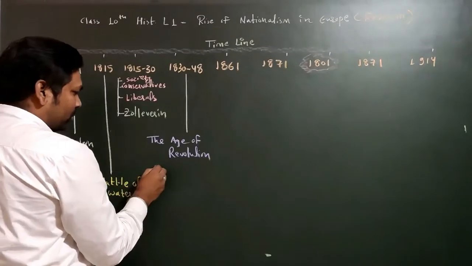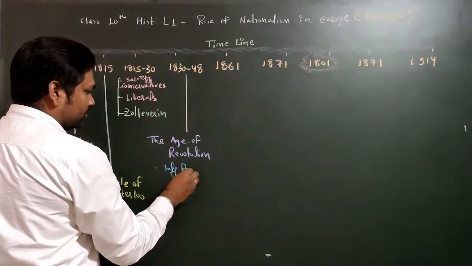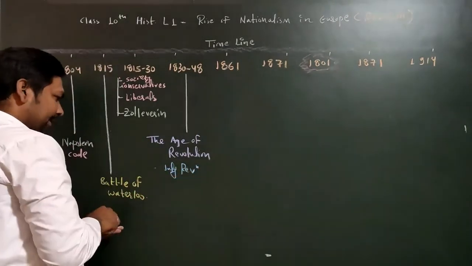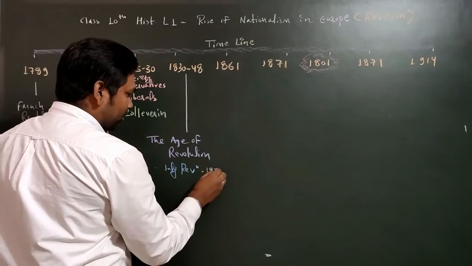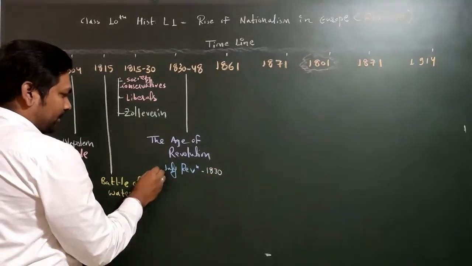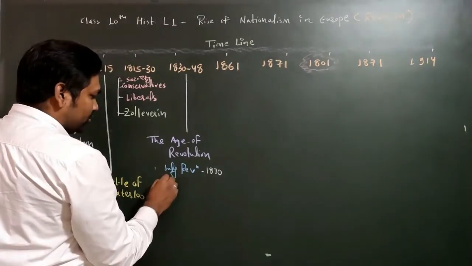So here, first of all, what took place? July Revolution. July Revolution took place in 1830. Remember, July Revolution took place in 1830. After that we have the Belgian Revolution, also called the Brussels Revolution, right?